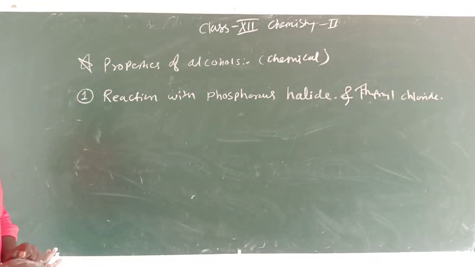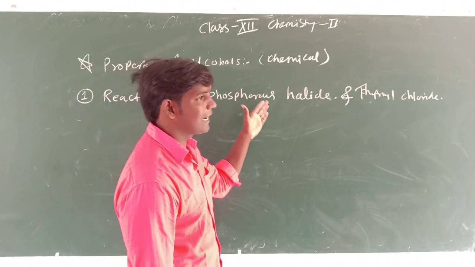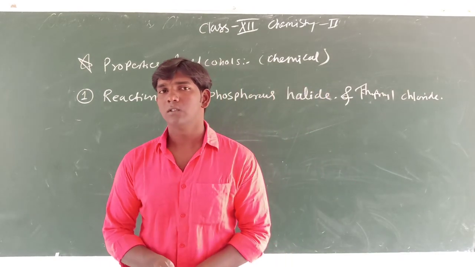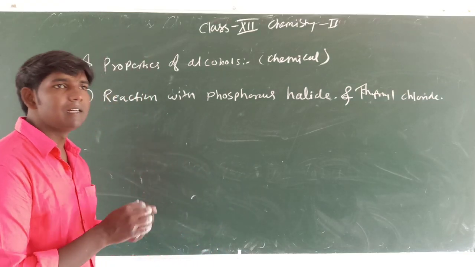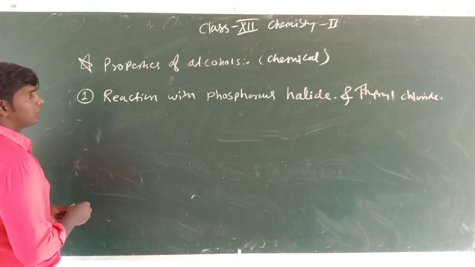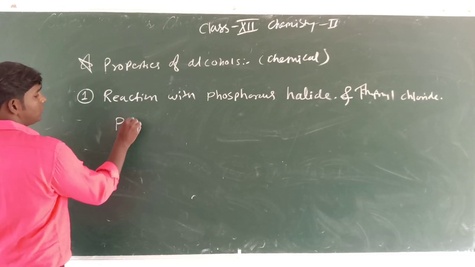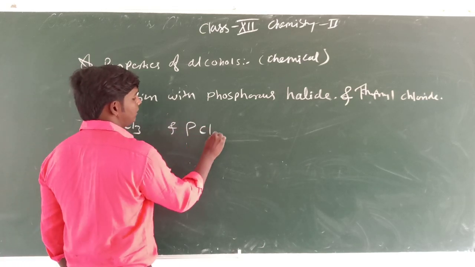See students, when alcohol reacts with phosphorus halide and thionyl chloride, they form alkyl halide as a final product. For example, what is the phosphorus halide? Phosphorus has two halides, PCl3 and PCl5.